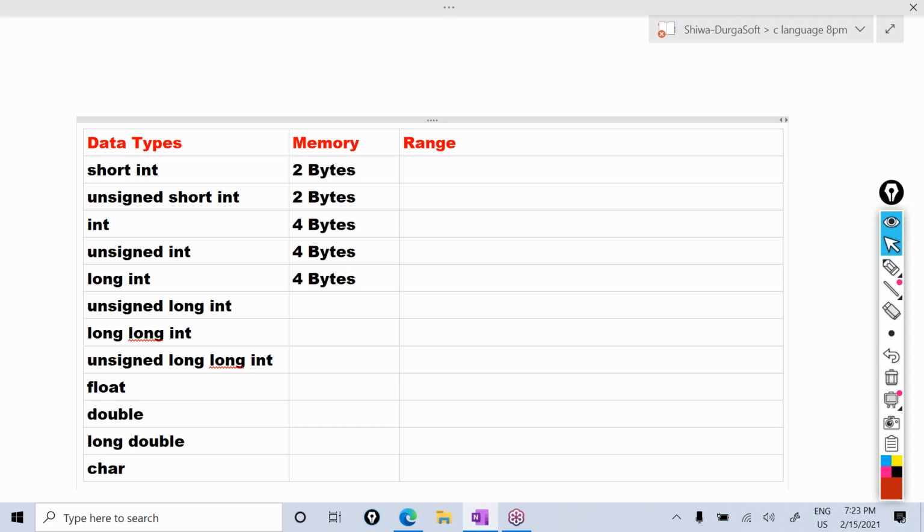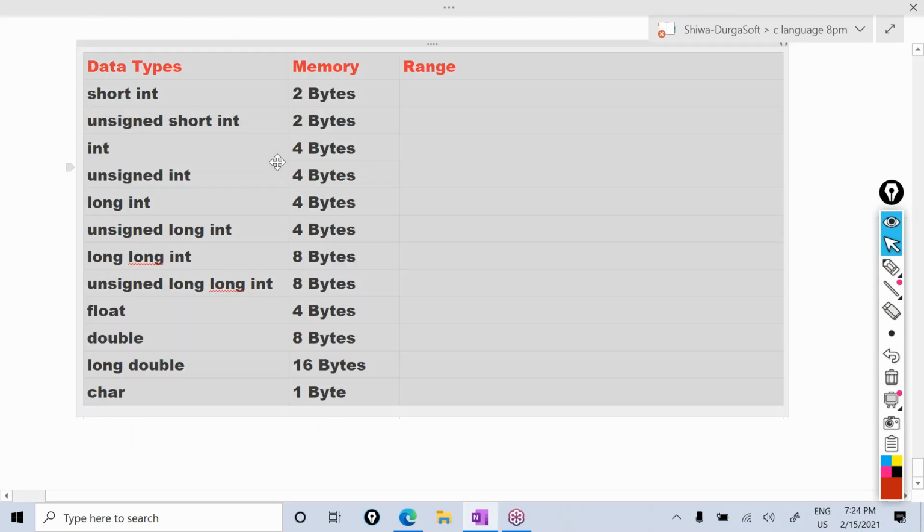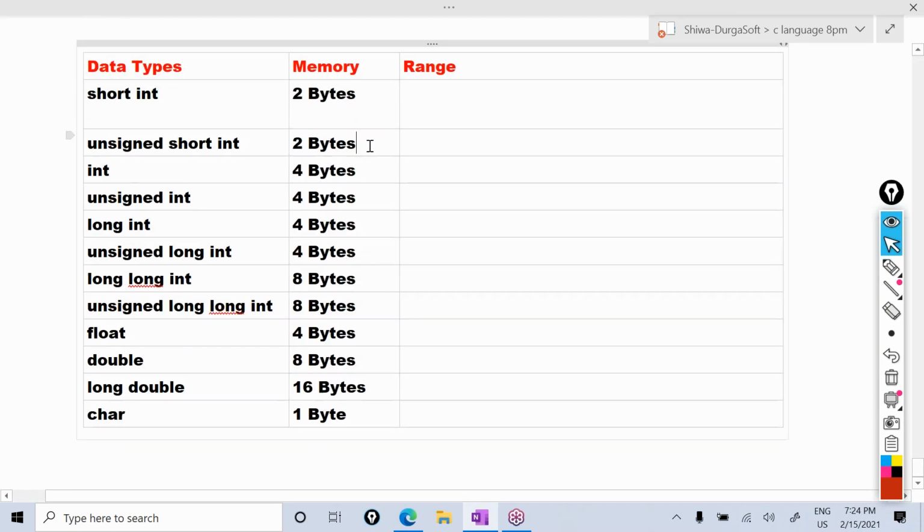You can know the size of the data type by using the sizeof operator. In operators, I will discuss that. For the long long int, 8 bytes memory. For the unsigned also the same 8 bytes. For the float, 4 bytes memory. Then for the double, 8 bytes memory. Then for the long double, 16 bytes memory. For the character, just 1 byte memory will be allocated. So these are the data types and their sizes, how much memory is occupied for each data type. See, observe.